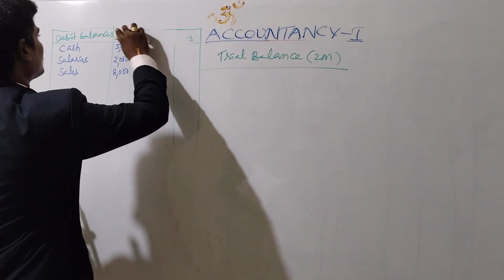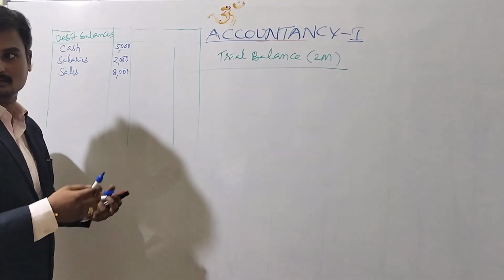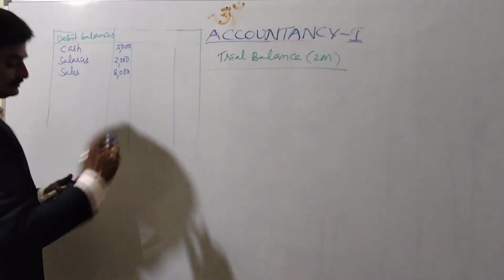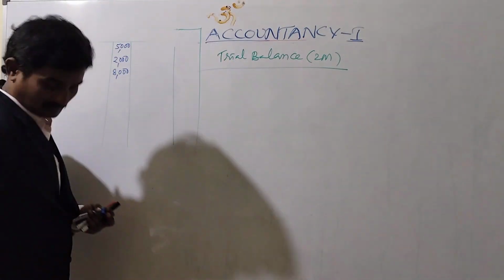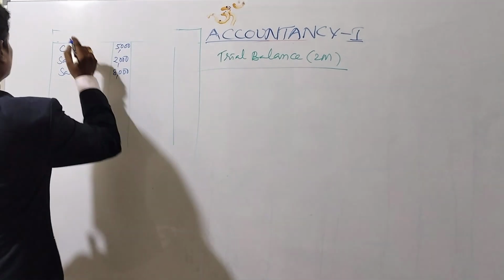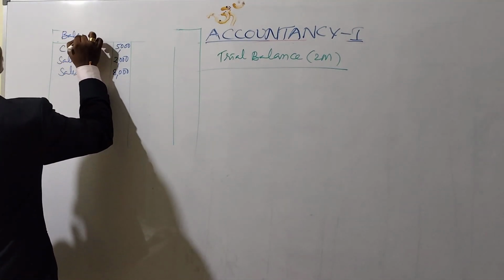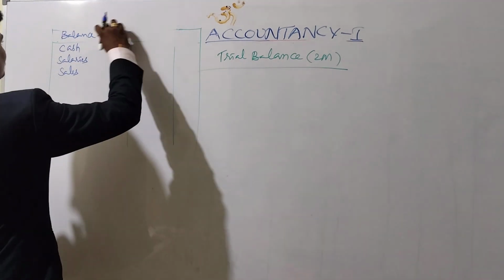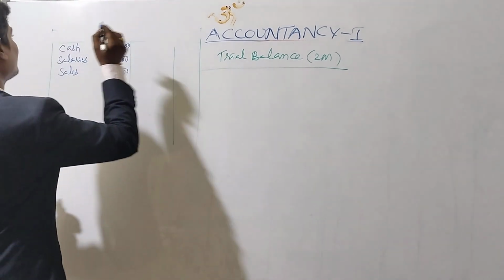It looks like only not debit balances and credit balances, just it looks like this. Balance, no, what is it, how it looks like?